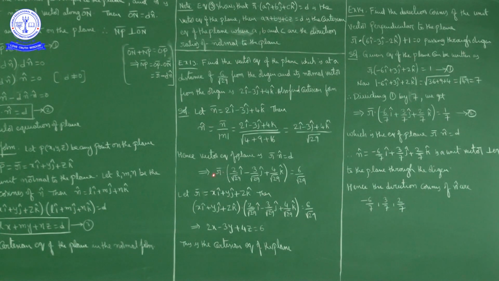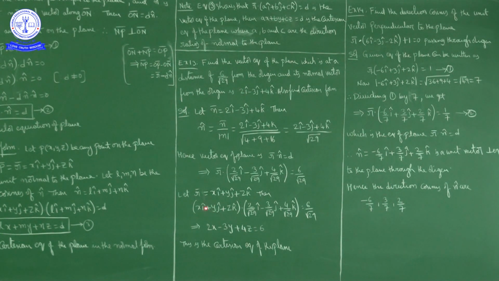what we can take? Let R bar is equal to x i cap plus y j cap plus z k cap. Then if you substitute R bar as x i cap plus y j cap plus z k cap, dot product with 2 by root 29 i cap minus 3 by root 29 j cap plus 4 by root 29 k cap is equal to 6 by root 29.